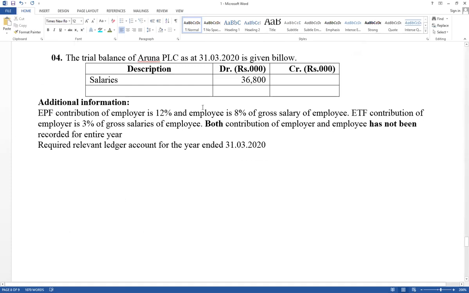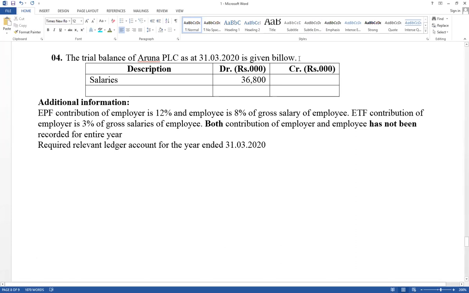It has given a trial balance. The way it is given on a trial balance. If it has given a trial balance, part of the adjustment has been recorded. Think about how the trial balance should be prepared from the general ledger. This is how it comes in the paper. Earlier I discussed the proper way to record. But in the paper it has given part of the adjustment already recorded. Therefore the balance part should be done.